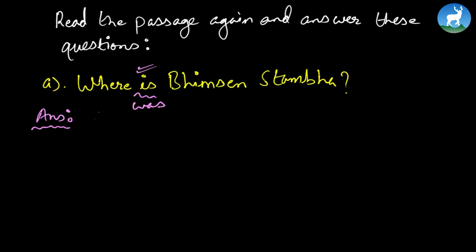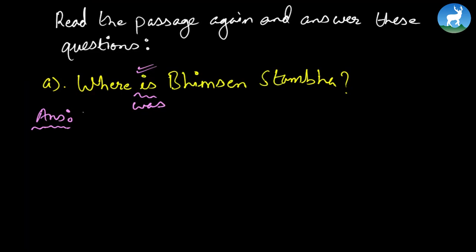If you look at the first paragraph, you'll see that there's this passage which reads like, in the center of Kathmandu city lies a big open ground called Tudikhel. On the southwest tip of Tudikhel, there is a big tower. It is called Bhimsen Stamba or Bhimsen Tower, but it is known as Dharara most commonly. So see, that's where the answer is. So where is Bhimsen Stamba?